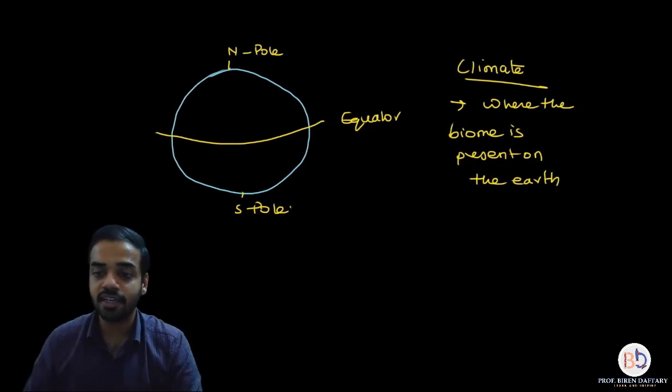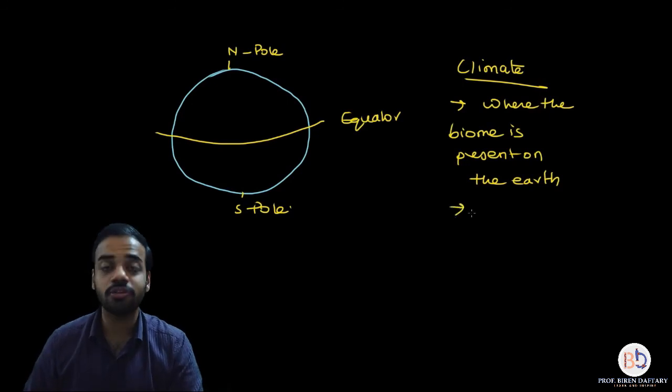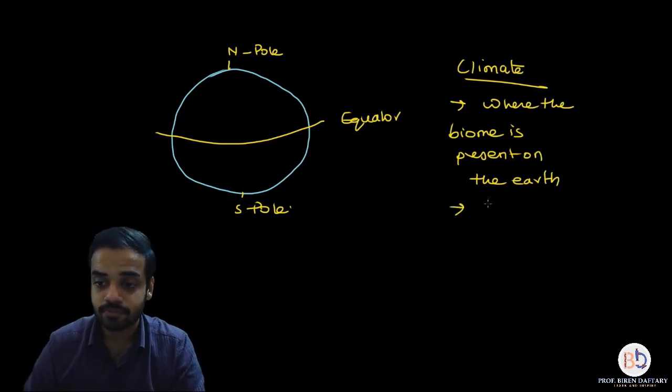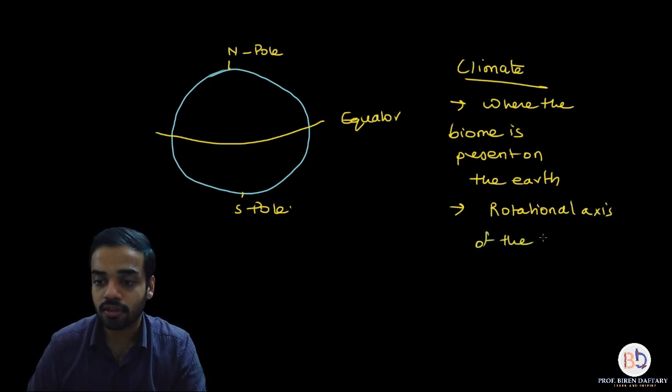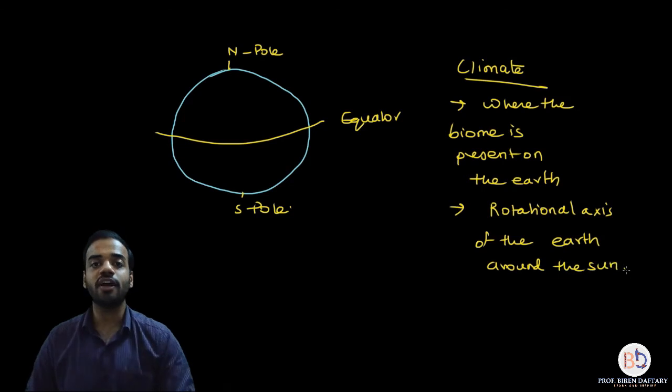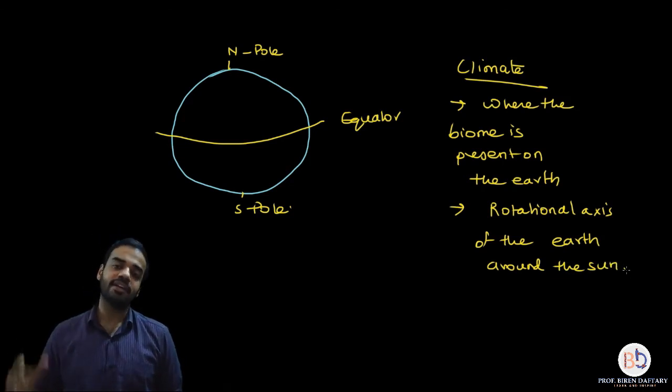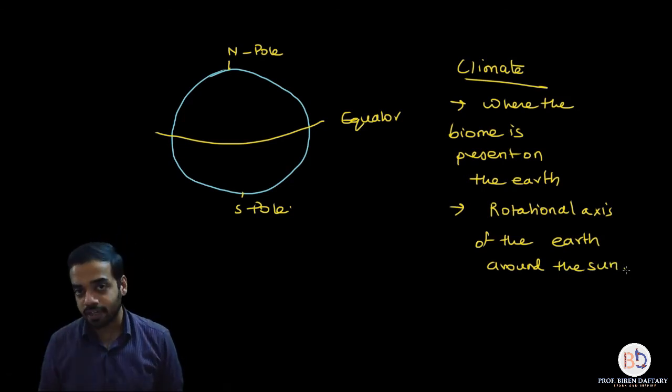That is the first thing. And the second factor which is going to decide the climate is the rotational axis of the earth around the sun. So these two factors are going to decide the climate. Hence, each biome has a different climate.